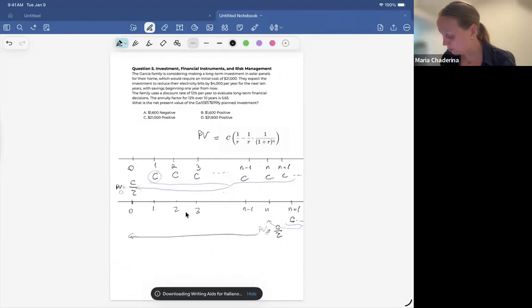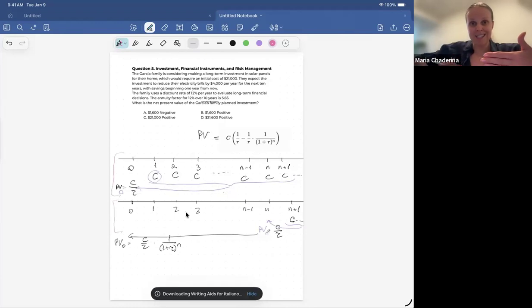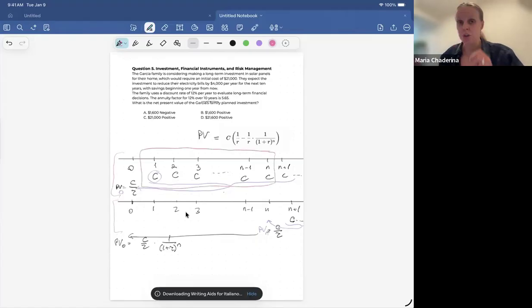And so what I'm going to do to that payment is I'm going to take C over R, and then I'm going to discount it with discount rate 1 plus R for another n years. Now, I hope you notice already, if I look at this formula versus this formula, the difference between them is exactly the present value of the cash flows for the first n years, which is your annuity formula.